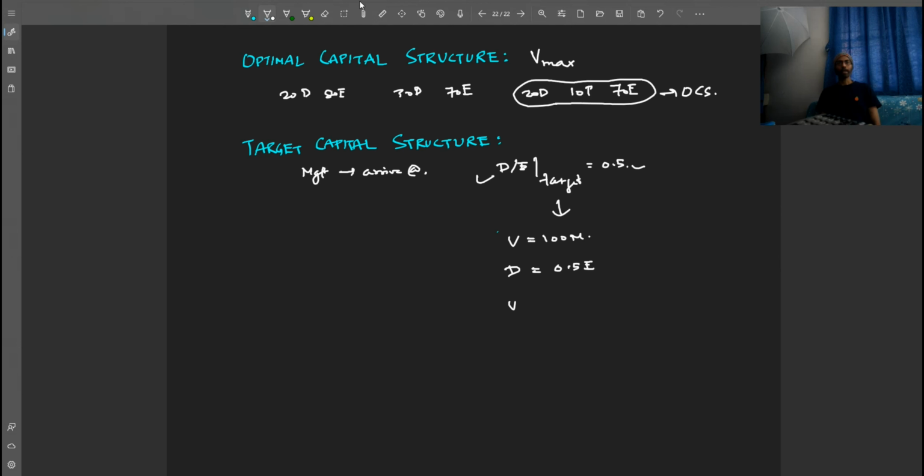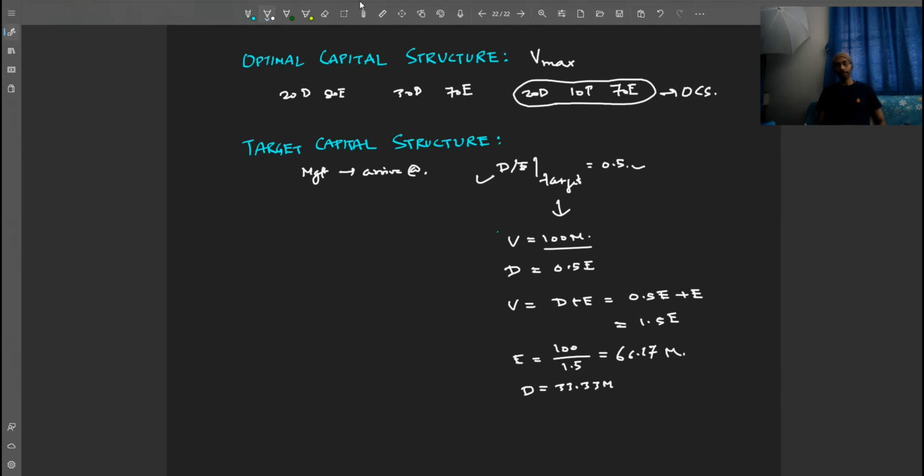So value is equal to debt plus equity, which is equal to 0.5 times equity plus equity. So this is equal to 1.5 times equity. Therefore, if the value of the firm is 100 million, equity here will be 100 divided by 1.5. This is equal to 66.67 approximately, which means debt will be equal to 33.33 million, right?